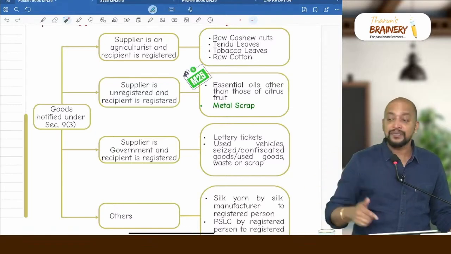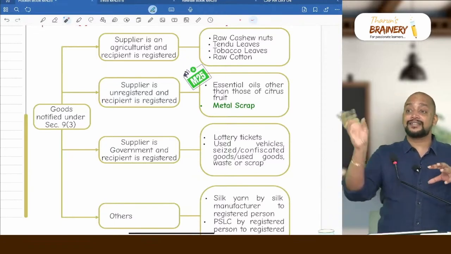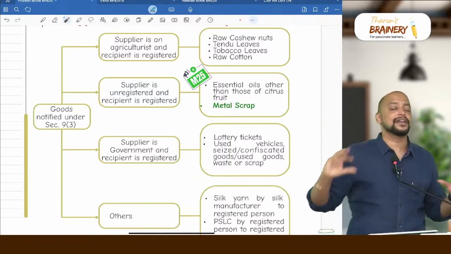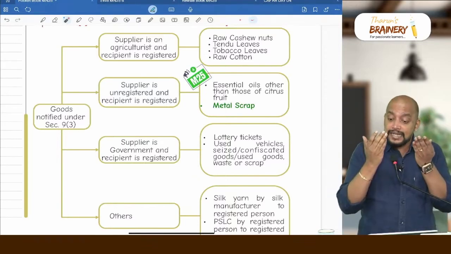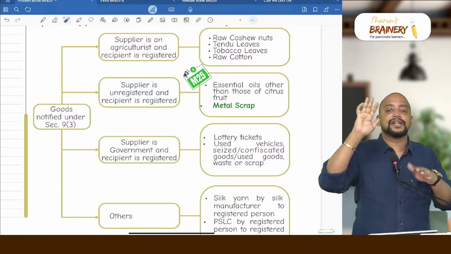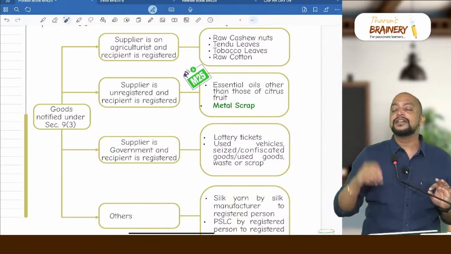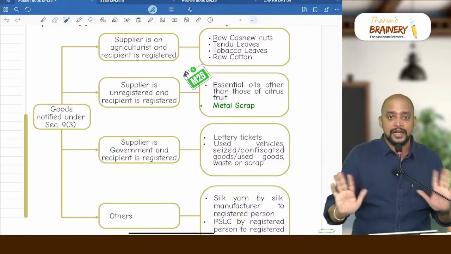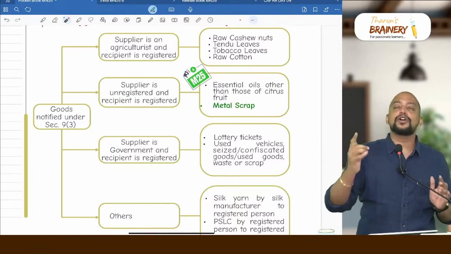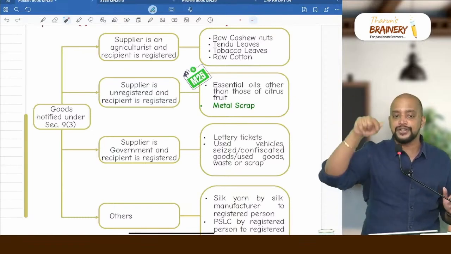Is that clear? Sir, compulsory registration. Yeah, in the RCM itself, when they say the recipient should be registered, don't bring in compulsory registration. When the RCM point is silent, the RCM itself is applicable only when the recipient is registered, means don't invoke compulsory registration there. When the RCM says import of services by other than non-taxable recipient, like that it is given. Now what if that non-taxable recipient is unregistered? Compulsorily they need to register, like that.